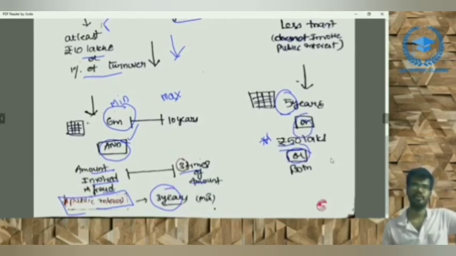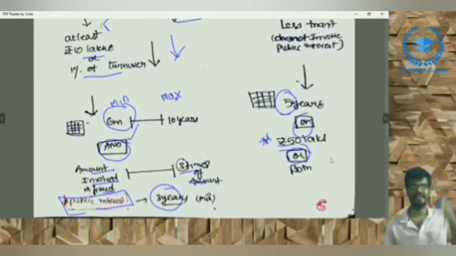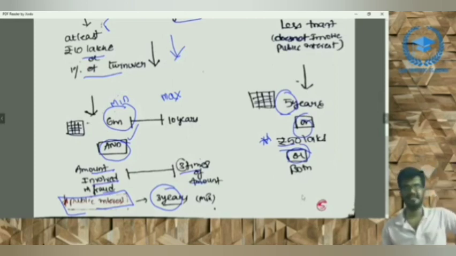There are two penalties if the amount of fraud is at least 10 lakhs or 1% of the turnover: imprisonment of 6 months to 10 years, and the amount involved in the fraud or 3 times the amount.